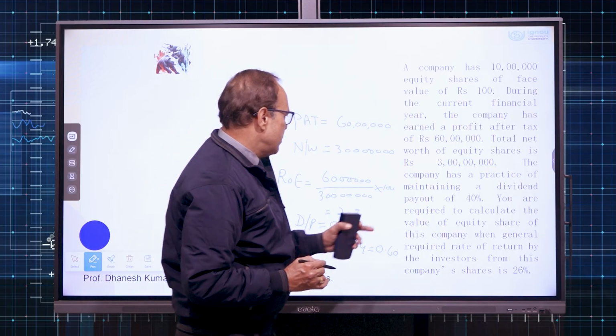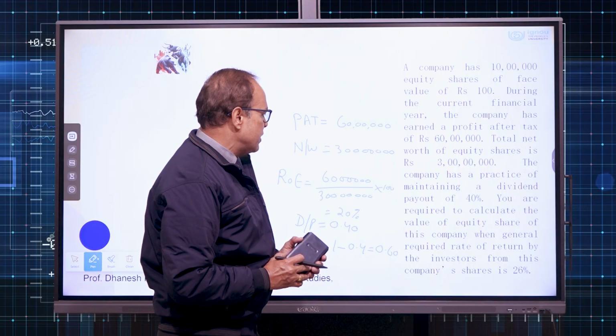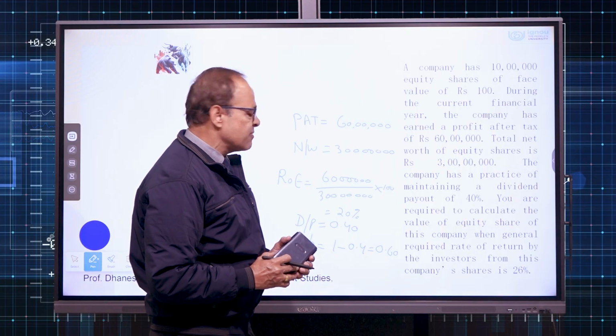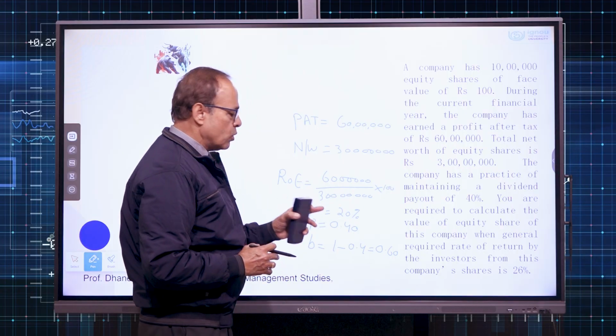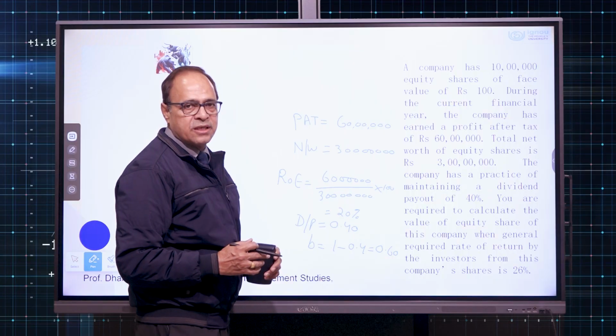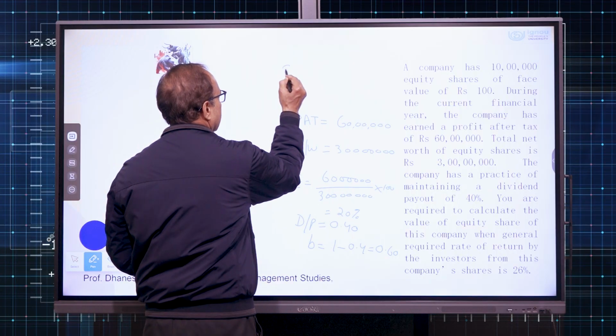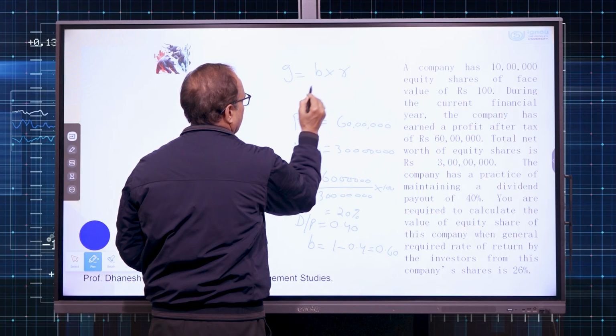Now, calculate the value of equity shares of this company when the general required rate of return is 26%. Remember, the retention ratio b is 60% and return on equity is 20%. First of all, we can calculate g, b multiplied by r, or ROE.